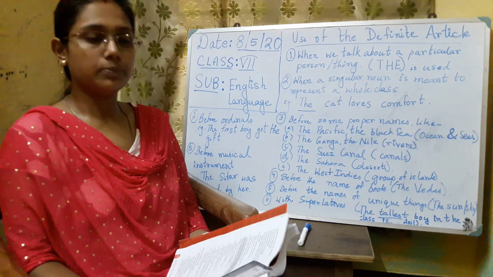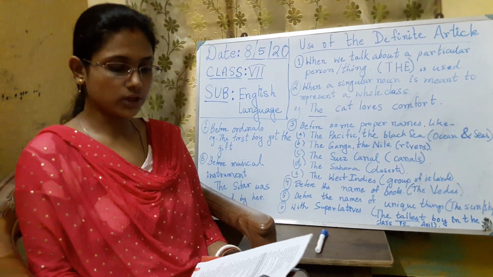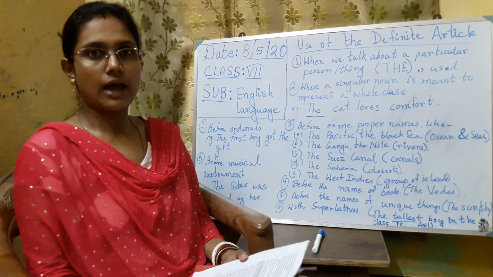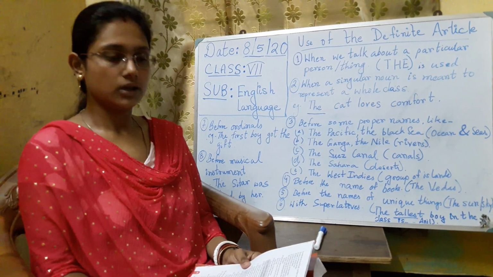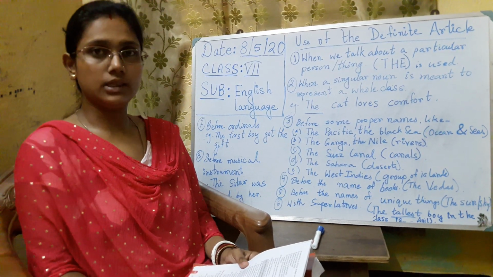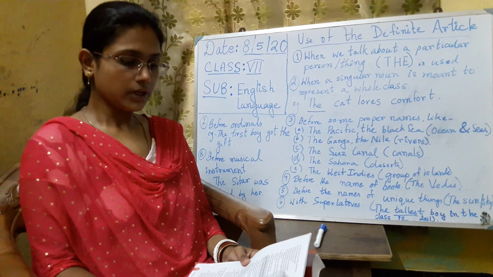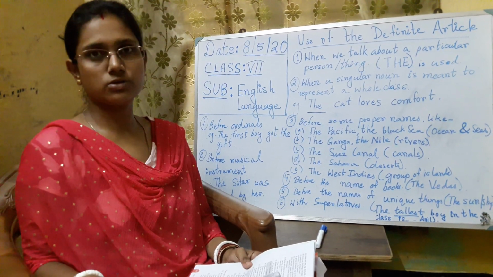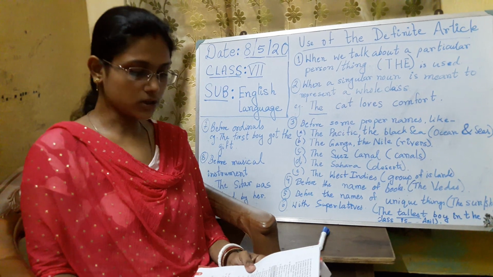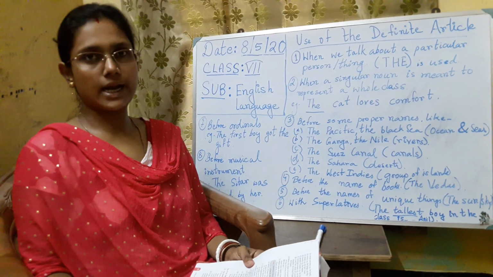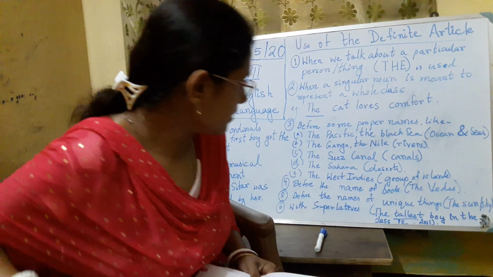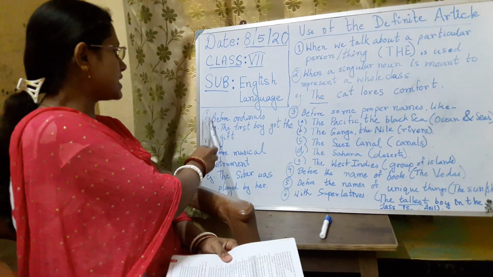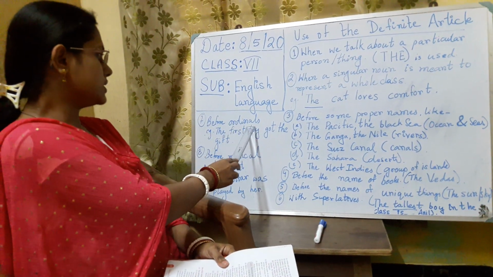So we are putting one adjective before the name of that person, and when we put that adjective before the name, we can use "the": the great Caesar, the immortal Shakespeare. Before "immortal" also, we know that Shakespeare is immortal, so before that adjective we can use "the". Then, see, the number 7 point: before the ordinals.